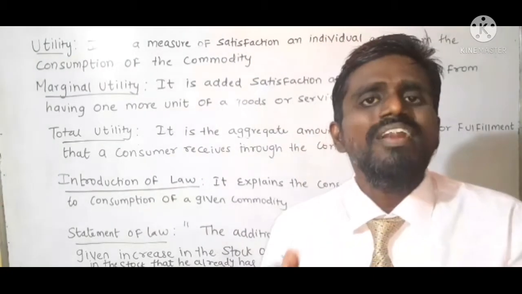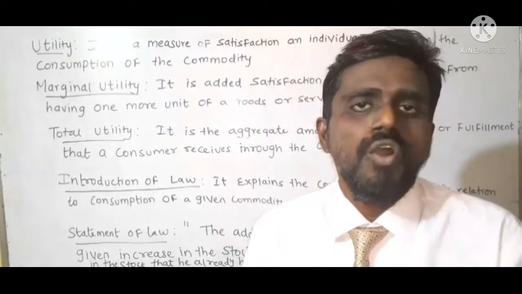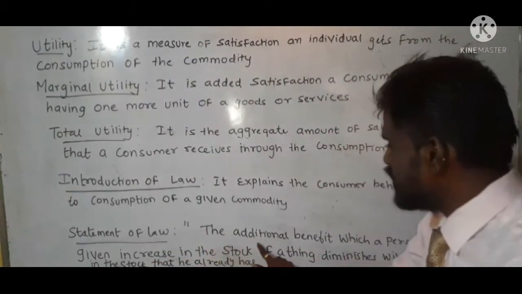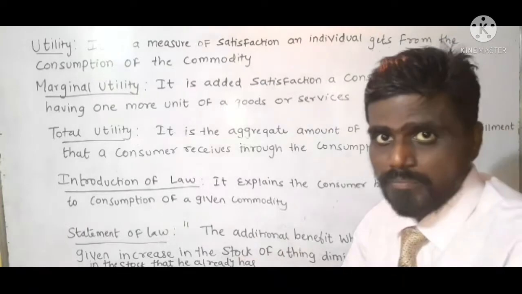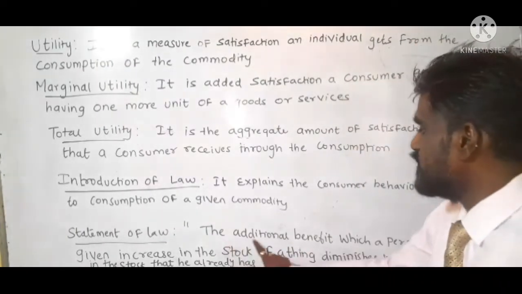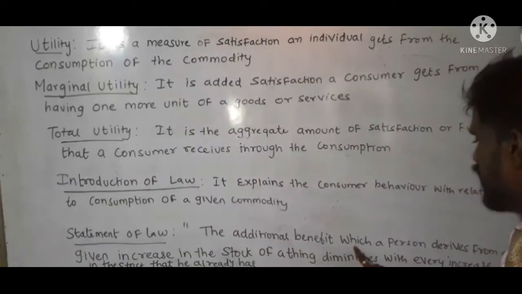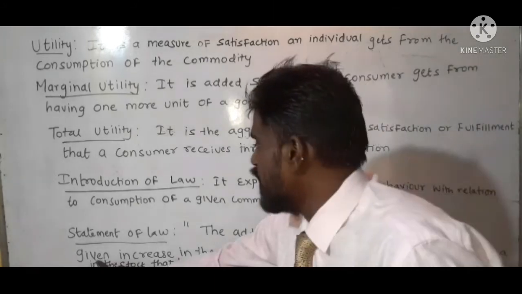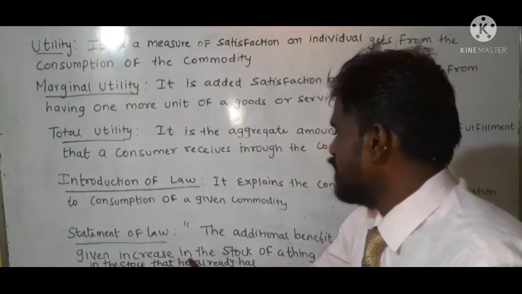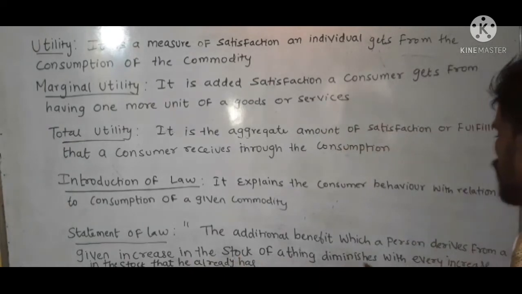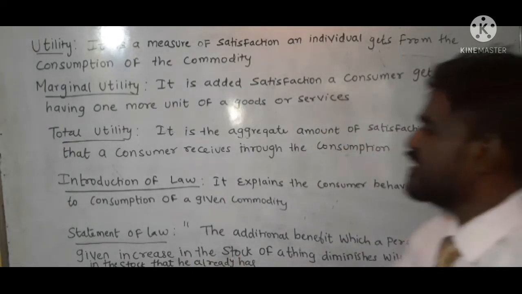Understood? Okay, don't edit the statement of law. The statement of law states that the additional means what? Extra, more. The additional benefit which a person derives from a given increase in the stock of a thing diminishes with every increase in stock.